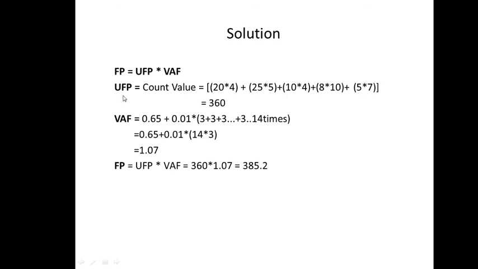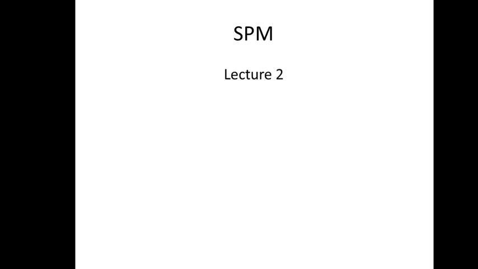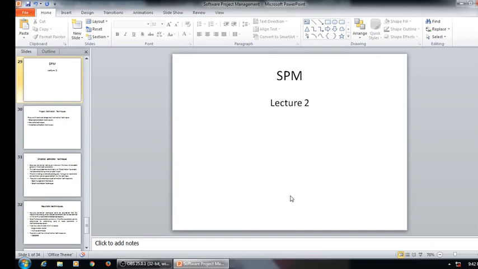So now you got UFP also, and we have calculated VAF. Finally, the function point will be multiplying these two factors. This comes out to be the function point. So this is the size required. Function point is what? We are doing size estimation. So this is the function point count. Right? So this was your size oriented metrics or the size estimations that we have done. Now in the later lectures we'll be doing the COCOMO model and the further things required for software project management.